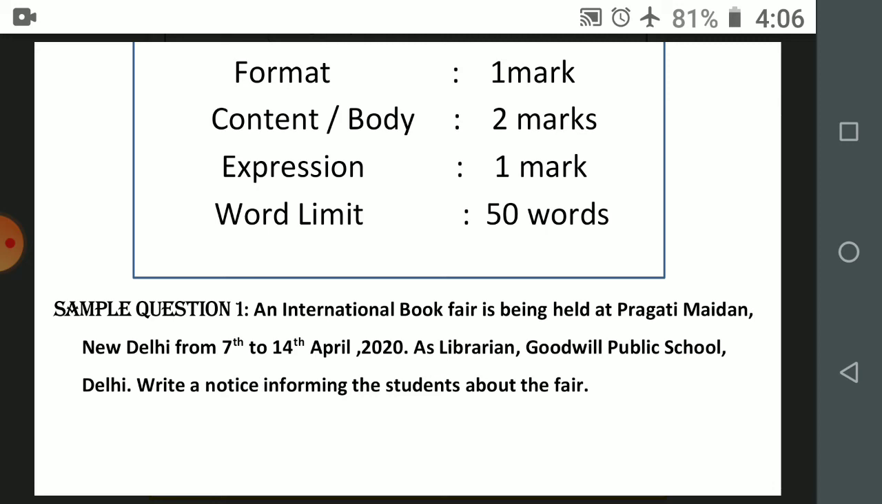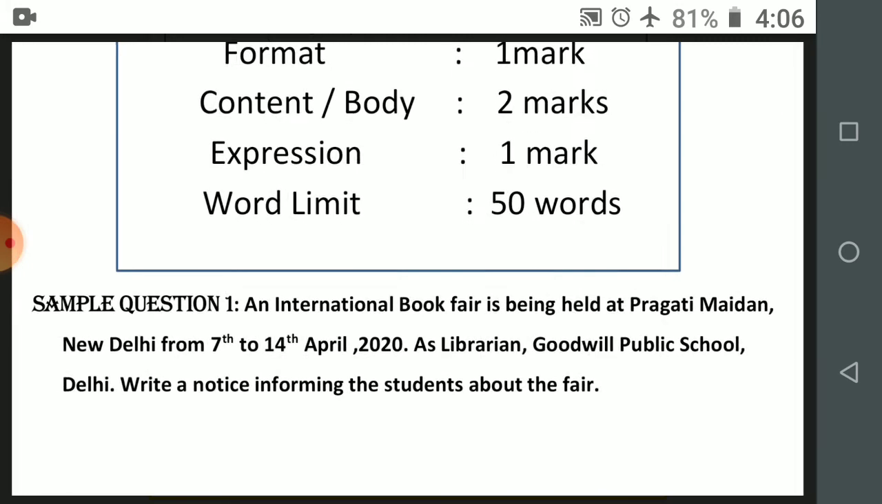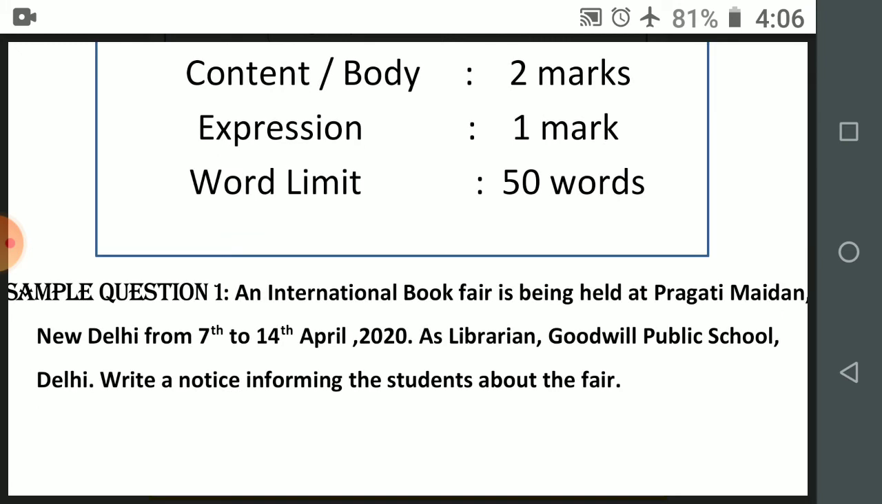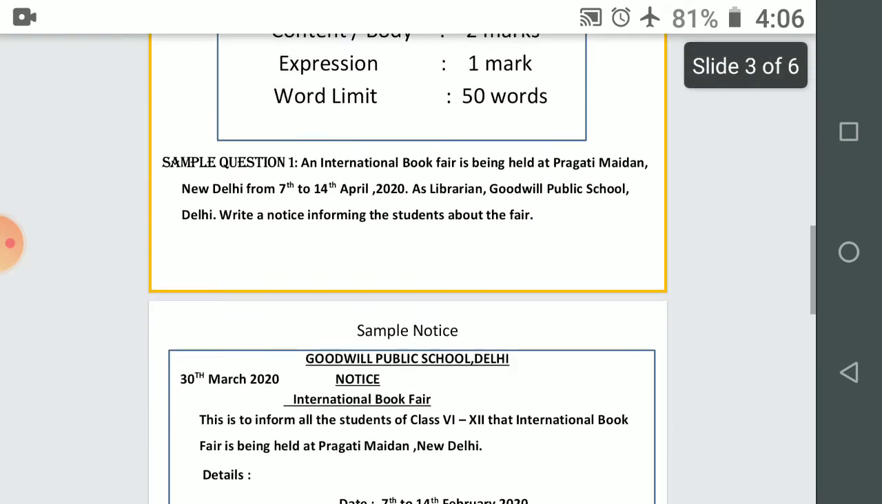Sample question 1, that's what we are going to see here. How to solve the question. An international book fair is being held at Pragati Maidan, New Delhi from 7th to 14th April 2020. As librarian, Goodwill Public School, Delhi, write a notice informing the students about the fair. Let us see the solution.